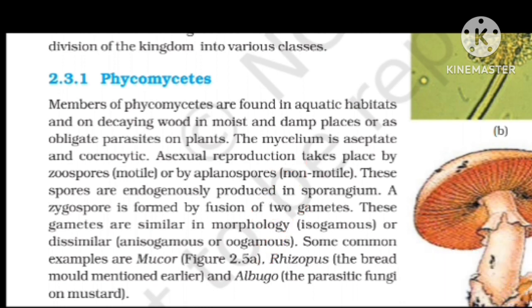A zygospore is formed by fusion of two gametes, which are similar in morphology, isogamy, or dissimilar, anisogamy or oogamy. Some common examples are Mucor, Rhizopus, the bread mold mentioned earlier, and Albugo, a parasitic fungus on mustard.